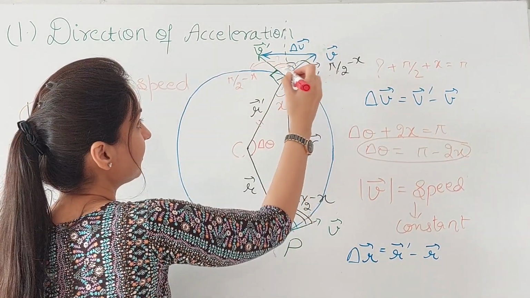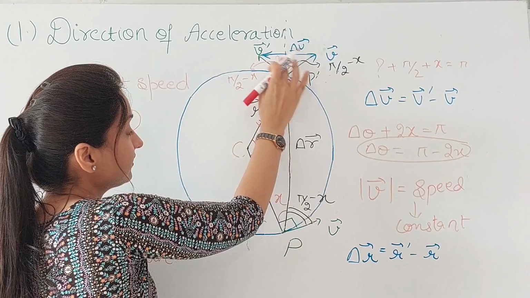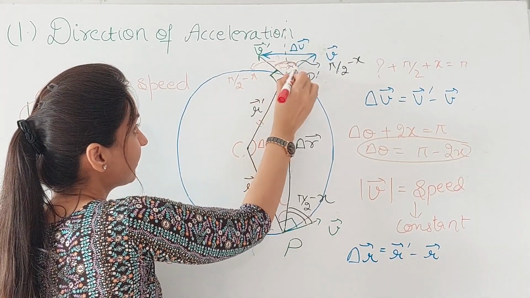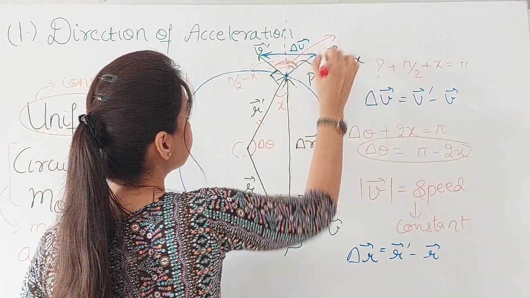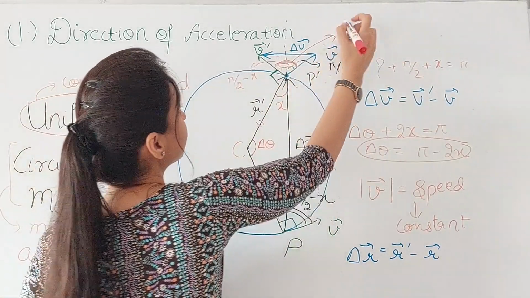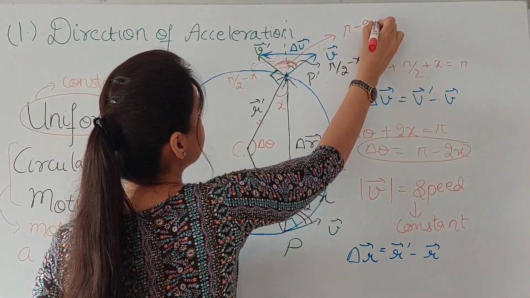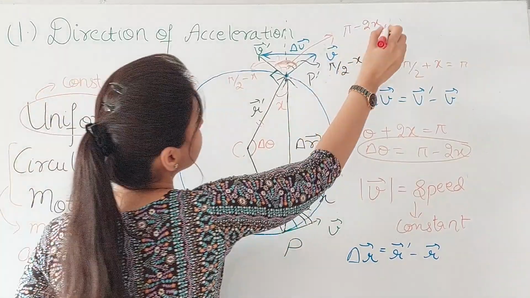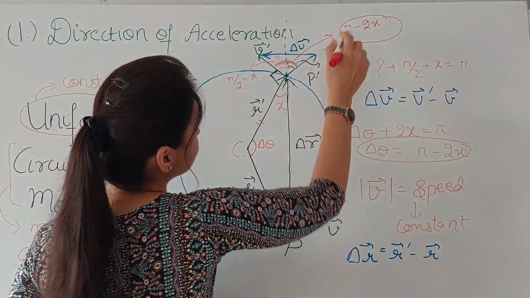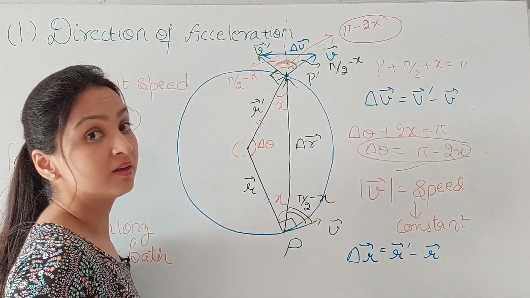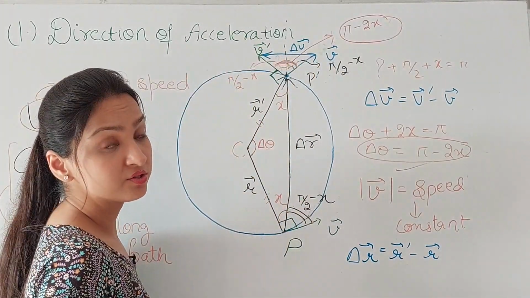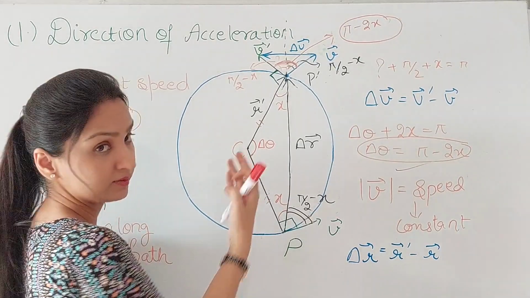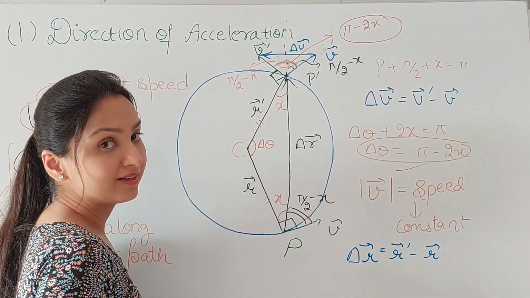which is the same as this. If I add these two angles, what will I get? This complete angle. So what is this? This is pi minus 2x. I think I have seen this expression somewhere. It is nothing but this. So that means that the angle between this v and v dash is also delta theta.